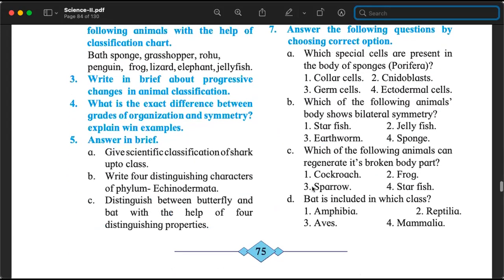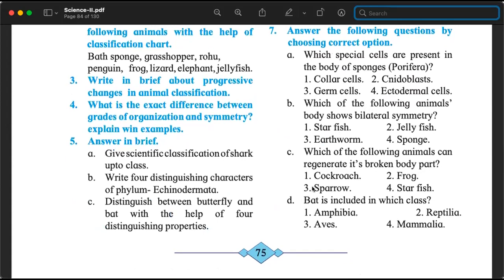Thank you. Question number 7, we have already answered A, B, and C. The fourth one, D. Answer now. You know the answer. Bat is included in which class? Mammalia. So easy. So some questions will be factual and some questions will be thought-provoking. You will have to think a little, like why tortoise is not an amphibian? Why lizards cannot regulate their body temperature? Different types of questions.